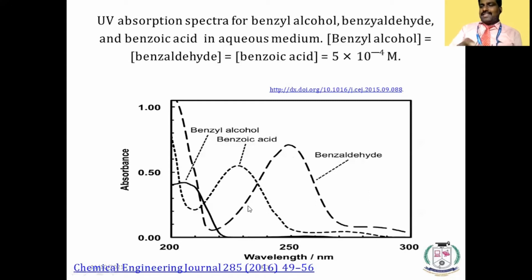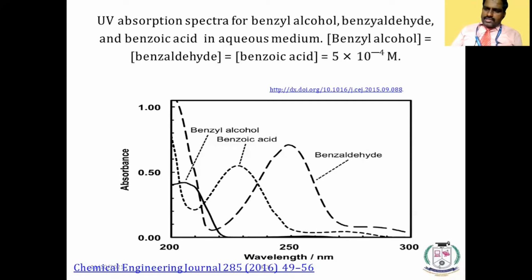See this, these are three different UV visible spectra. This is a simple technique to find whether the compound has formed or not, whether the reactant is undergoing an oxidation reaction or not.